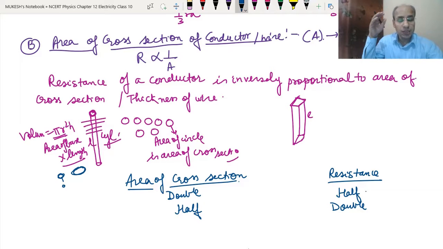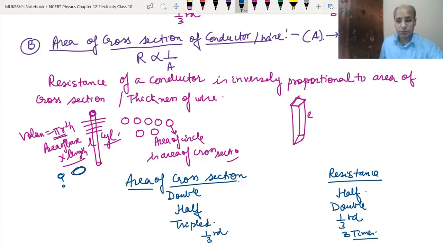Suppose we make this area smaller, then the resistance will become double. Just imagine the street you are following now has half of the width that we were using previously. In that case it becomes more difficult to go through, so the resistance has become double. In the same way, if the area of cross section becomes 3 times, the resistance will become 1/3. If we make the area of cross section 1/3, the resistance will become 3 times. So this is how the area of cross section affects the resistance.